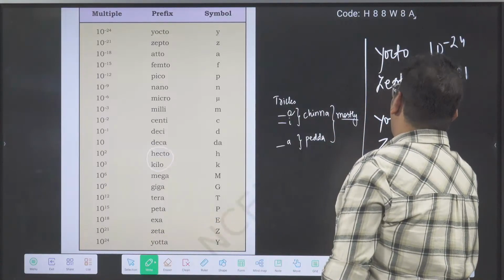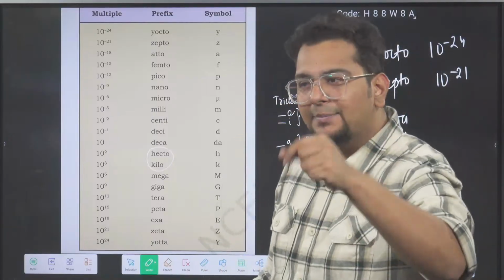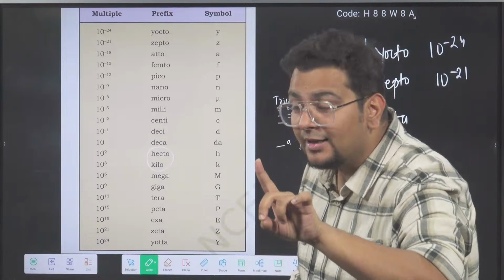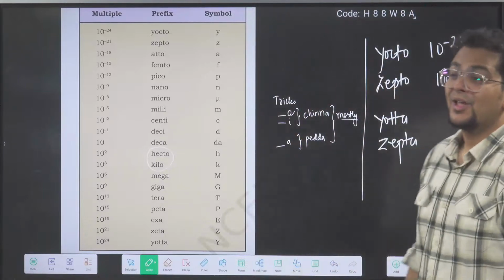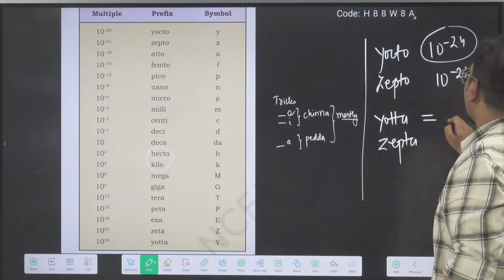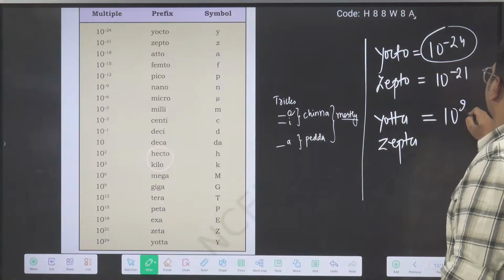Yotta, zepta. Deci, 10 power minus 1. Deca, 10 power plus 1. Similarly, yocto, yotta, zepto, zepta. Yocto, 10 power minus 24. Yotta, not yocta, yotta, 10 power 24.